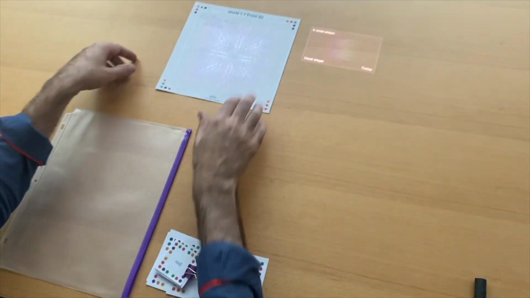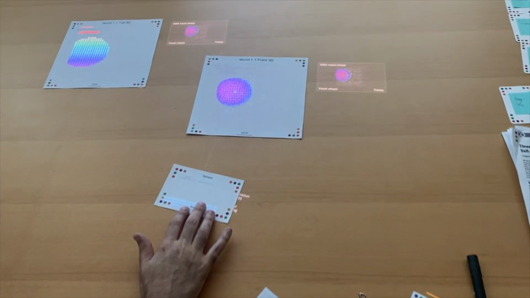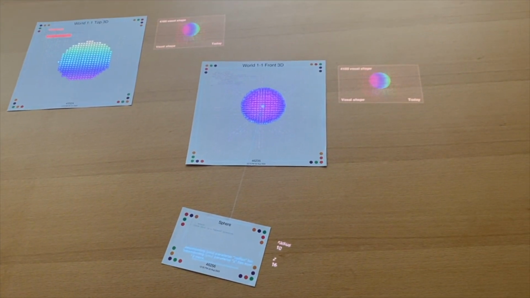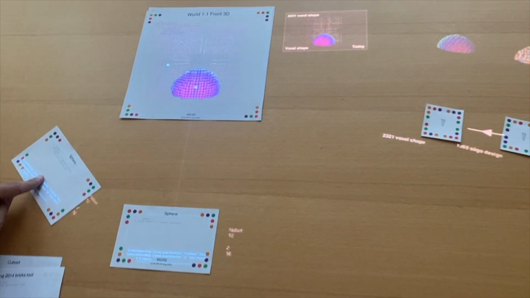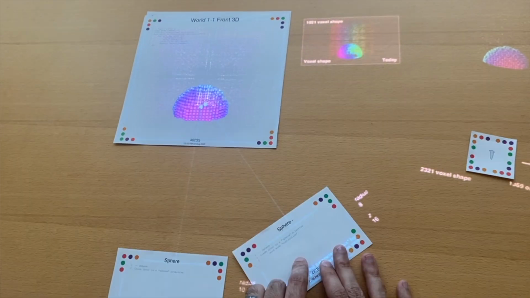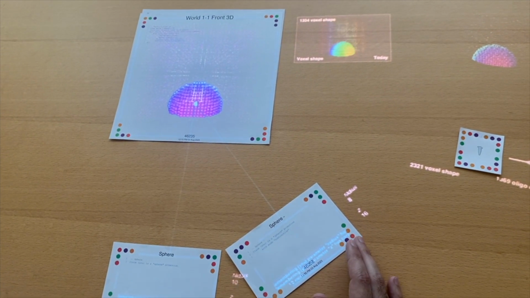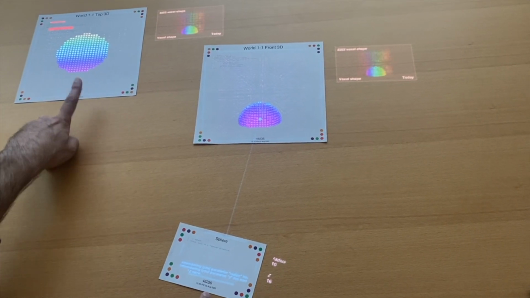This tool is the voxel editor that Luke made for defining three-dimensional shapes. Here Shawn is placing a sphere into the scene by pointing into the page with a sphere card. He moves the sphere to the bottom of the space to truncate it into a hemisphere. Then he adds a second shape, a negative sphere, in order to hollow out the hemisphere into a shell. He's doing this by pointing at a front view of the space, but on a separate page we can also see a top view, and he can operate it on there as well.